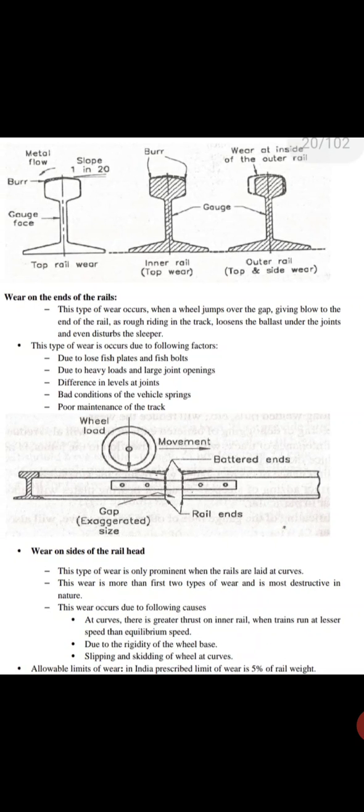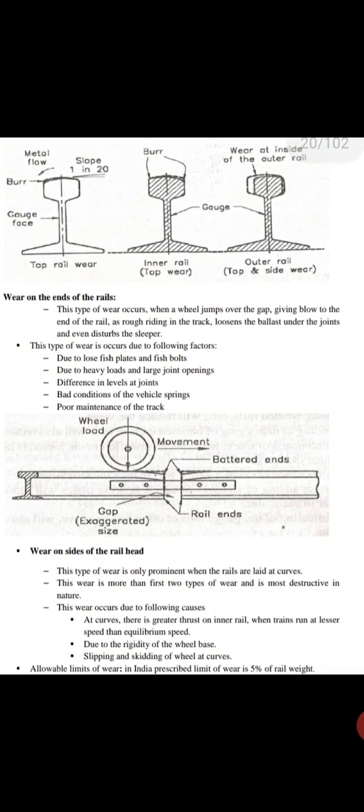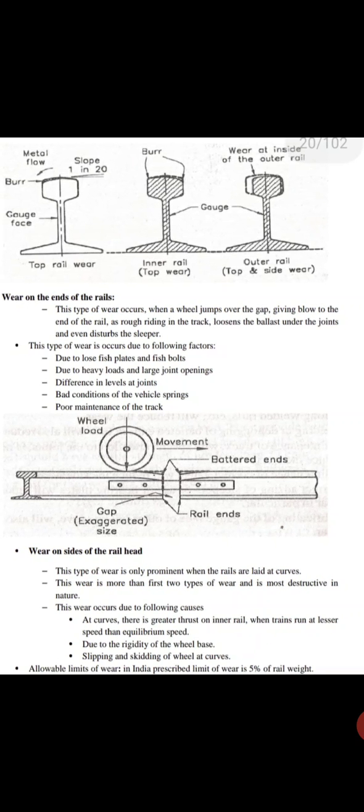Next, wear on the sides of the head. This type of wear is prominent only at the curves. It is more than the first two types of wear and the most destructive in nature. This wear occurs due to the following causes: at the curve there is a greater thrust on the inner rails where the trains run at lesser speed than the equilibrium speed, and due to the rigidity of the wheel base, slipping and skidding of the wheel at the curves. The allowable limit of wear prescribed in India is 5% of the weight.